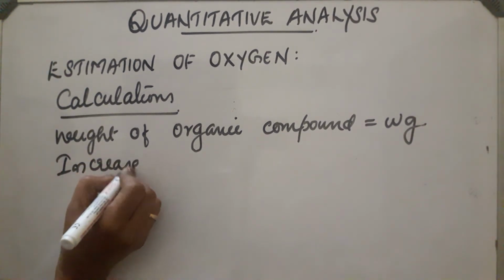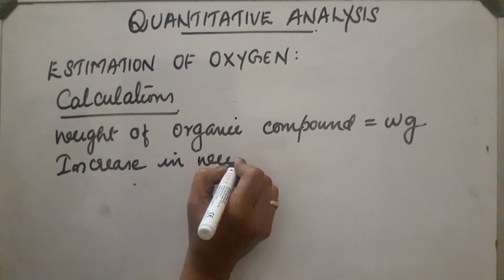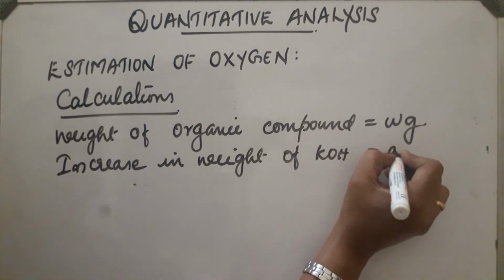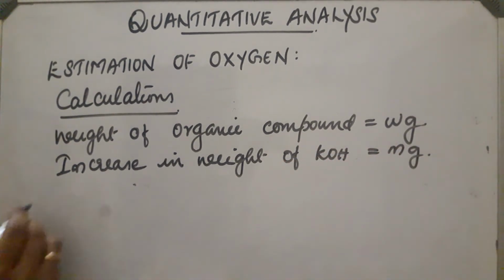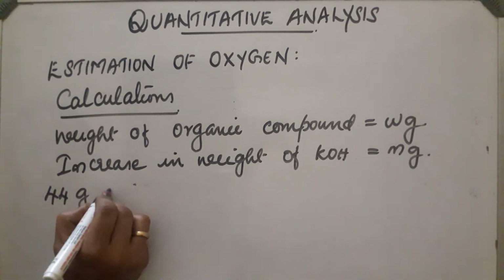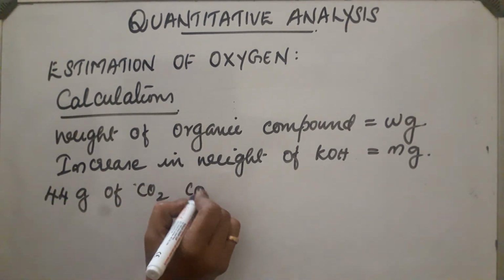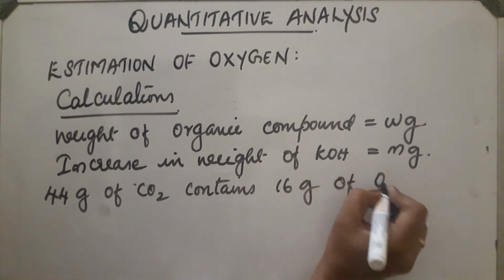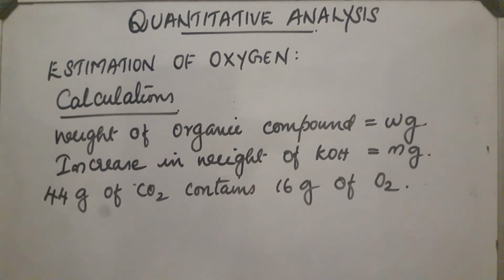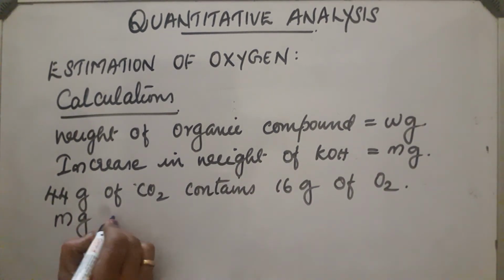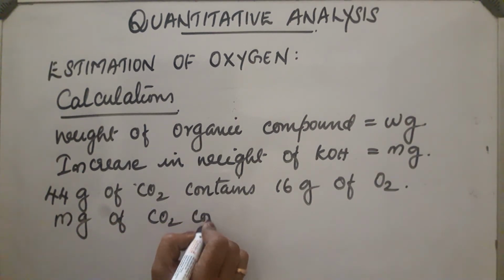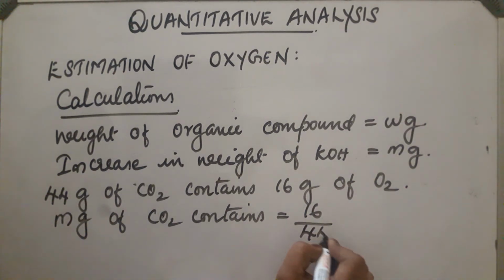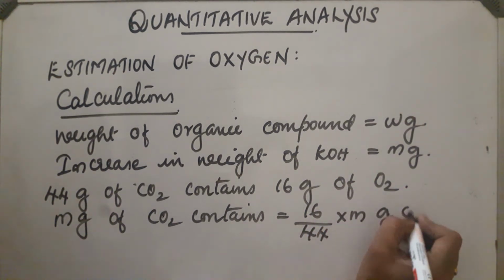Let the increase in weight of potassium hydroxide be m gram. And we know 44 gram of carbon dioxide contains 16 gram of oxygen. So, m gram of carbon dioxide contains 16 by 44 into m gram of oxygen.